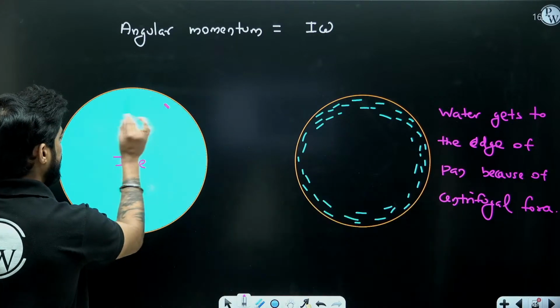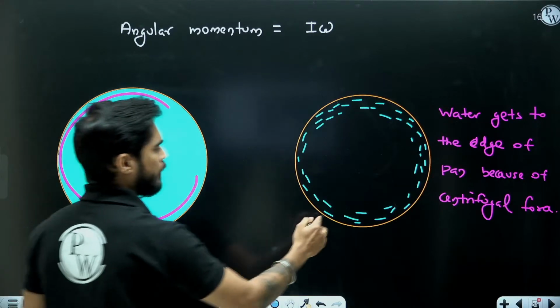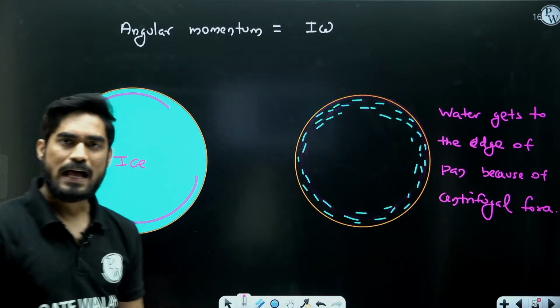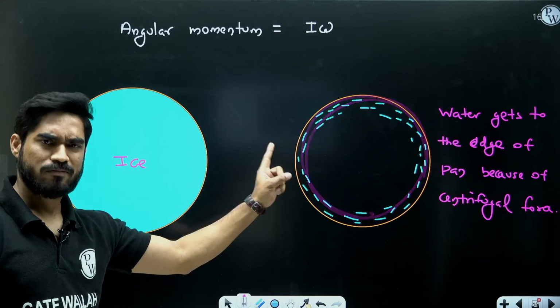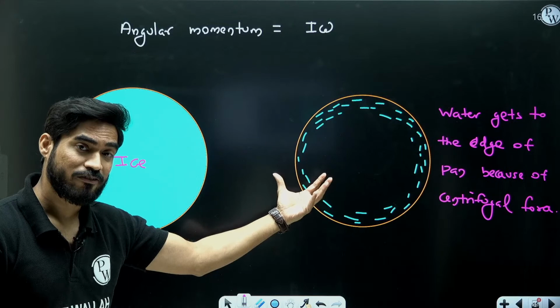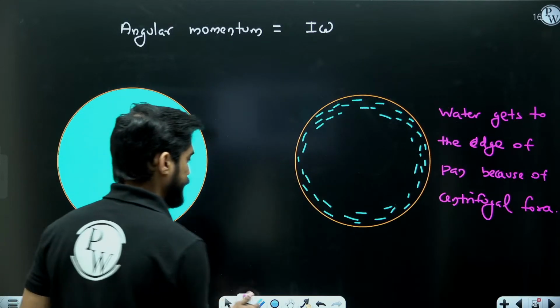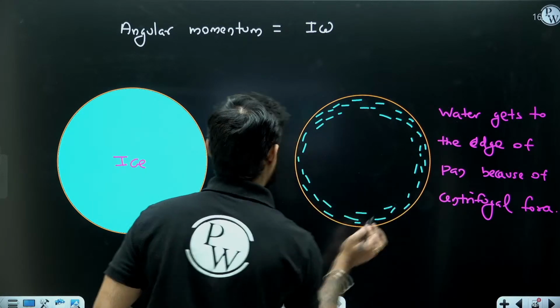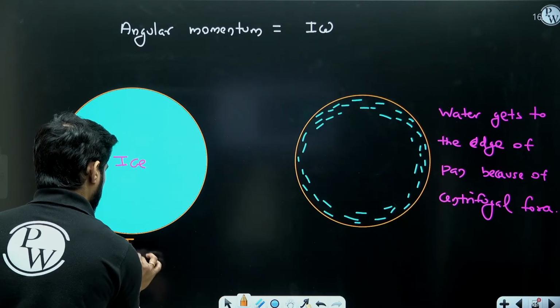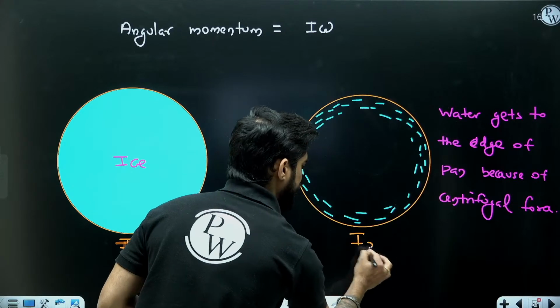When it is ice, it is uniformly distributed, but when it becomes water, it is going to go here. Now the mass will remain same, right? But what will happen to the mass moment of inertia? Let's say the mass moment of inertia of this is I1 and mass moment of inertia of this is I2.